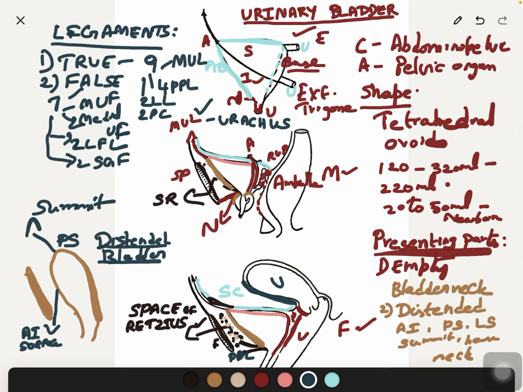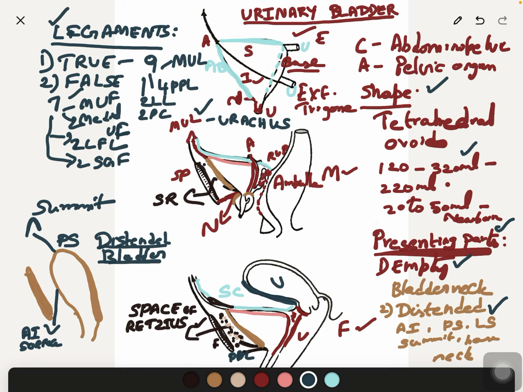We have covered the gross anatomy of the urinary bladder in detail. We have seen the position, shape, capacity, presenting parts in the empty bladder, and relations. In the distended bladder we have also seen the presenting parts, and the ligaments of the urinary bladder.